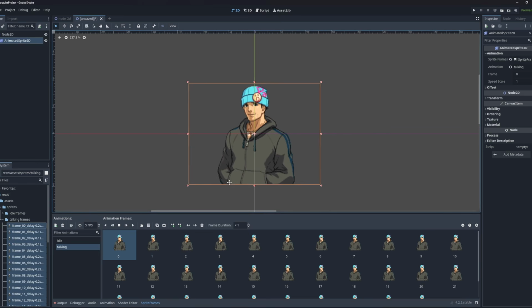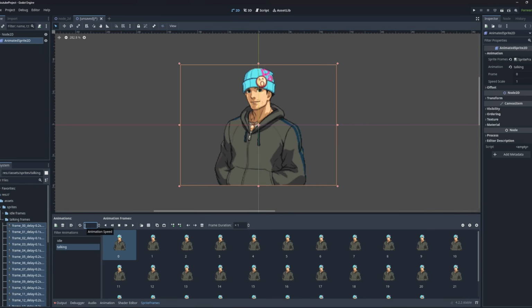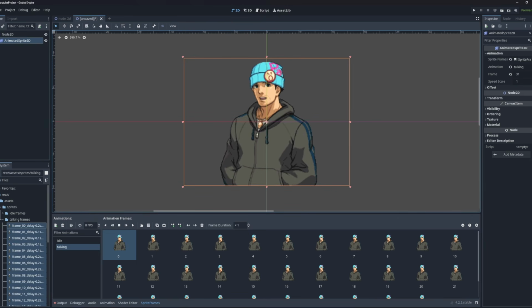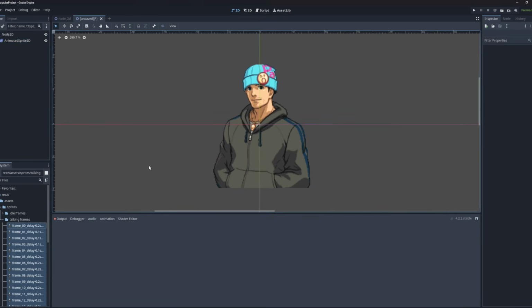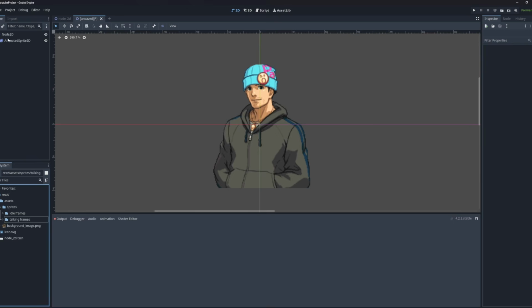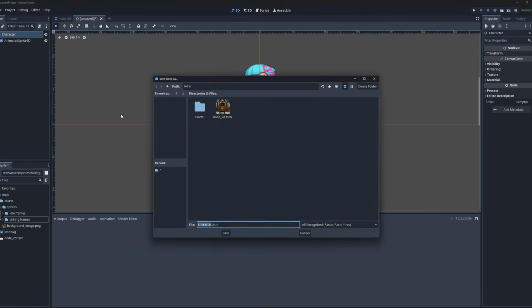I'm going to stop the loop animation, make it 8 FPS as well, and we're going to give it a go. Play. There we go. So the animation is working exactly as we want it to. And this is pretty much all we need to do for the character. Before saving the scene, I'm going to rename Node2D to character, and then I'm going to press Control S to save my scene. I'm going to press save here.